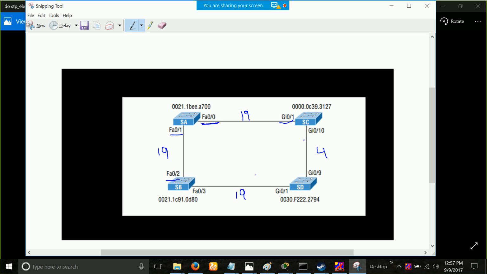SC. Let's see. SC, yep, I guess it is right. Yes, because of the three zeros, all zeros, this guy is your root bridge. So now you can continue on with the election.